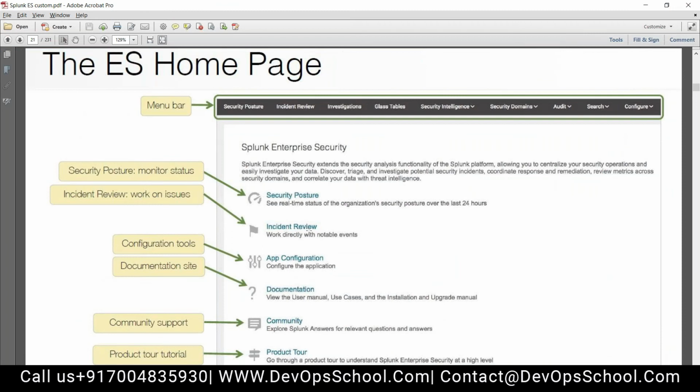Okay. So this is a high level overview of this thing. Security posture, incident review: whatever notables are triggering, what all incidents are there, everything you are going to see in the incident review page. App configuration: any configuration you want to change, you want to modify the use cases, you are going to see in the app configuration page. Similarly, documentation: if you want to see the documentation related to Splunk ES and you are not able to understand anything, you can click on this documentation page.